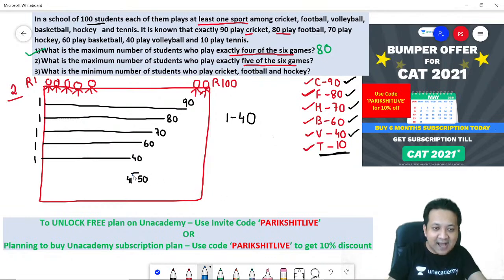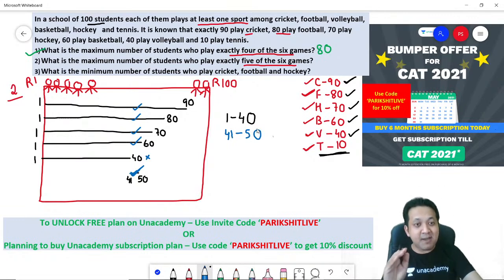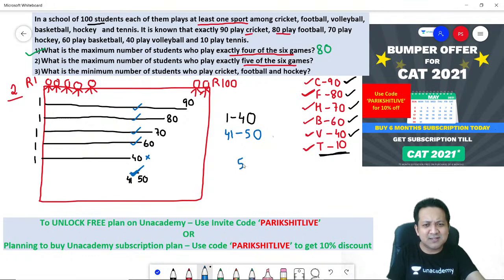Now if you are observing carefully, 41 to 50 is also playing 5 games. Can you see? Last game, 41 to 50 plays the last game. 41 to 50 plays the first game, second game, third game, fourth game, and the last game. 41 to 50 is only not playing the fifth game. So 41 to 50 is also playing 5 games. So at the end of the day, if I ask you maximum how many students are playing 5 of the 6 games? Answer is 50.